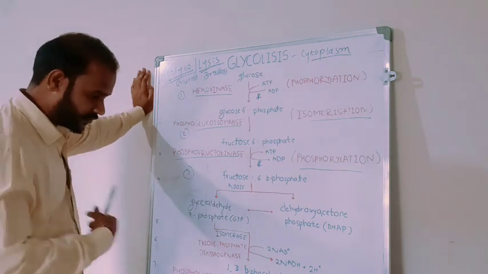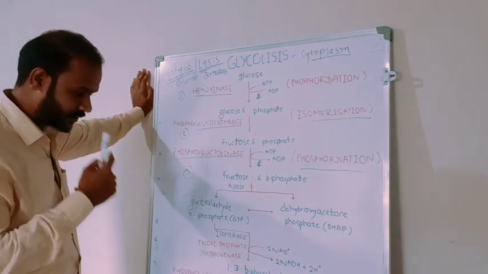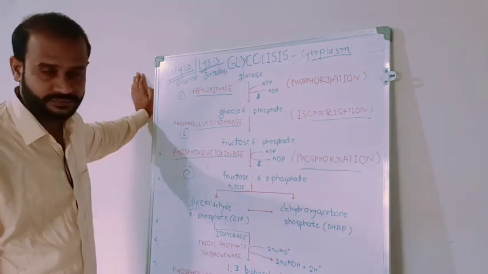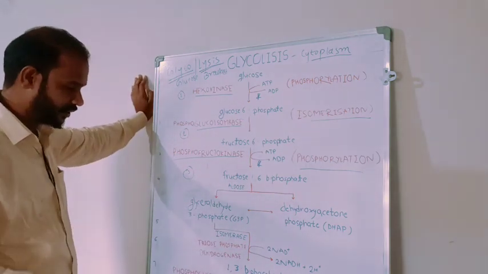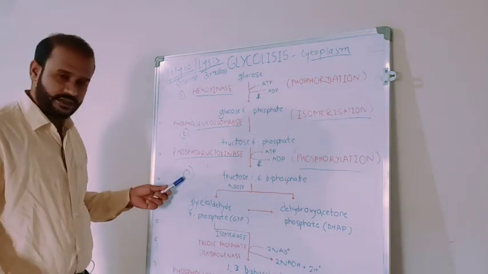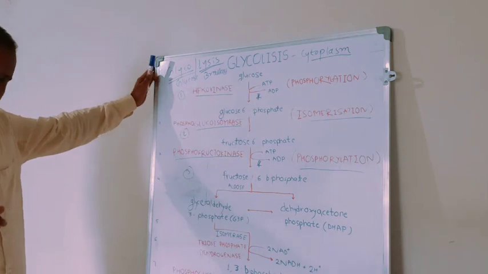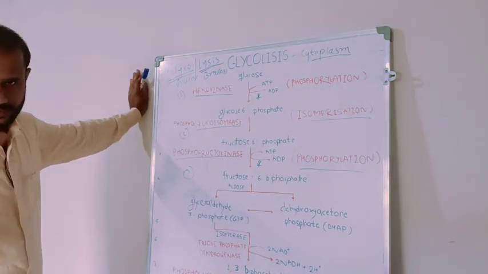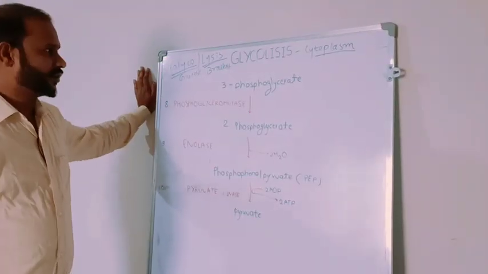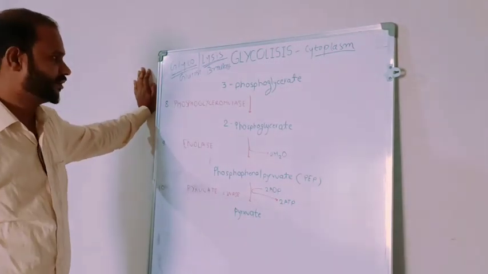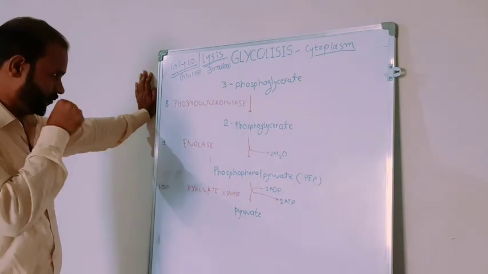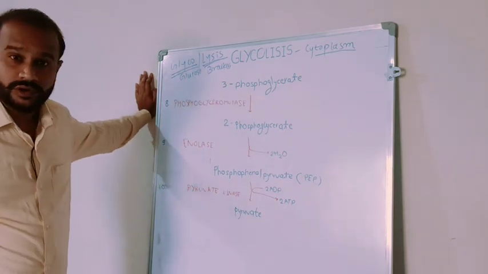Then phosphoglycerokinase converts 1,3-biphosphoglycerate into 3-phosphoglycerate. Here 2 ATP are produced. How many? 2 ATP are produced. Now 3-phosphoglycerate is again converted into 2-phosphoglycerate by 2-phosphoglyceromutase.